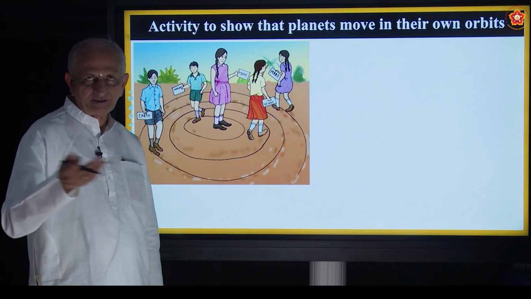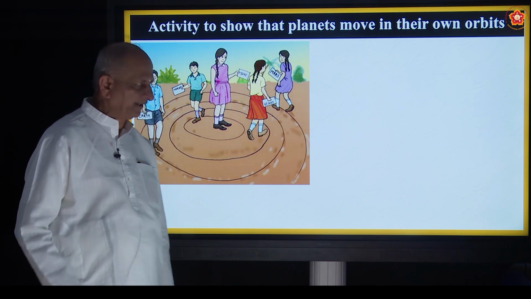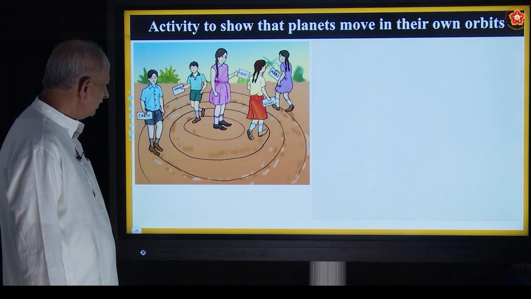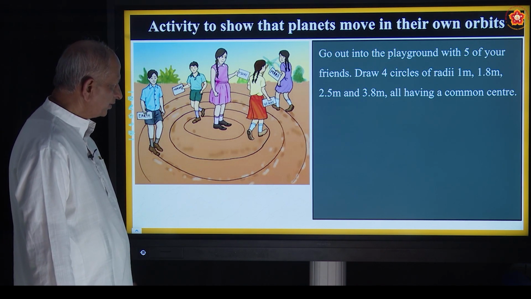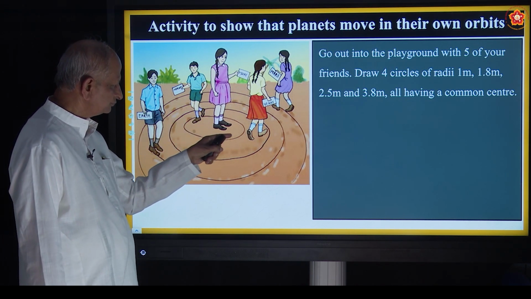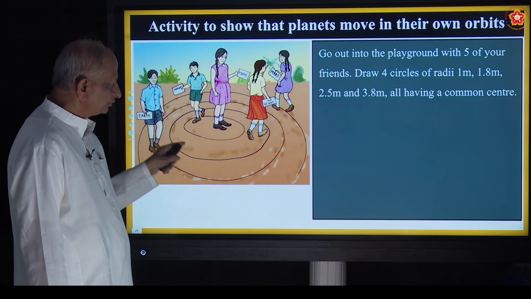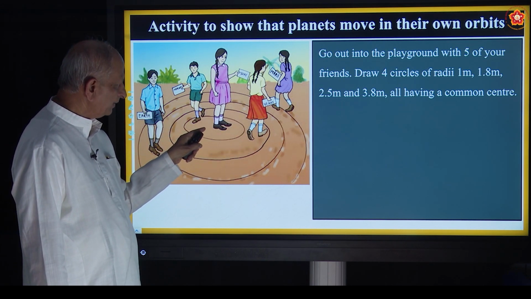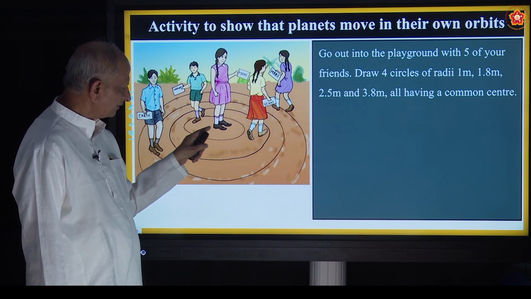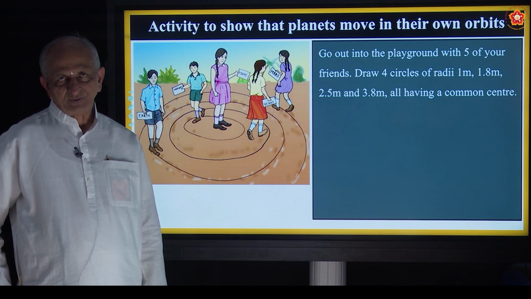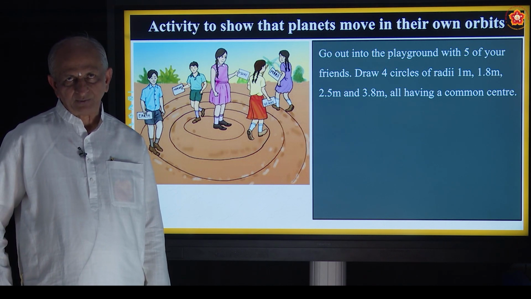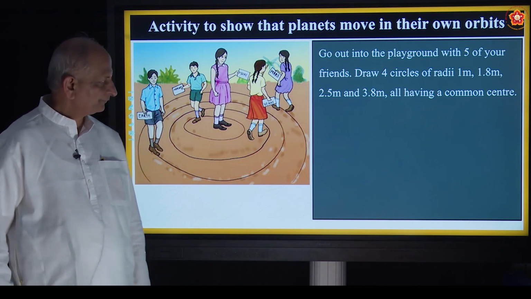So to make it clear, we have one activity here. Here you can find 5 students. Draw 4 circles here of a radius 1 meter. First one is 1 meter, second one is 1.8 meters. What is 1 meter? Something like 3.14 feet.